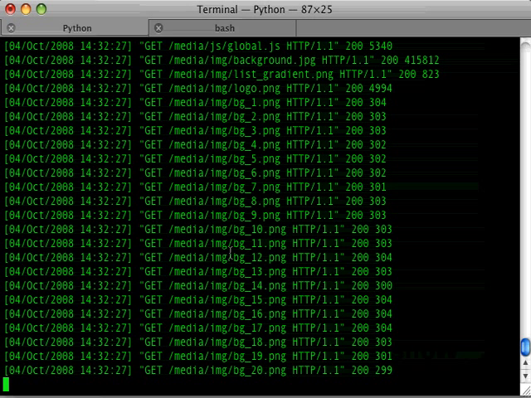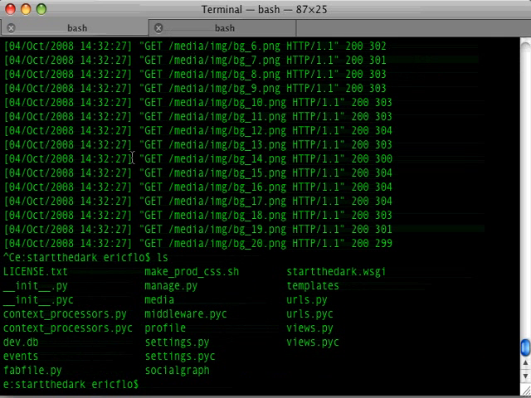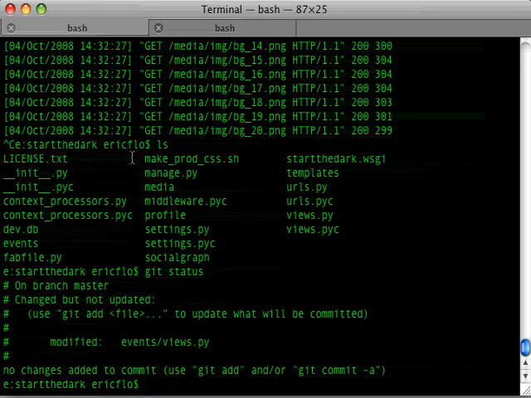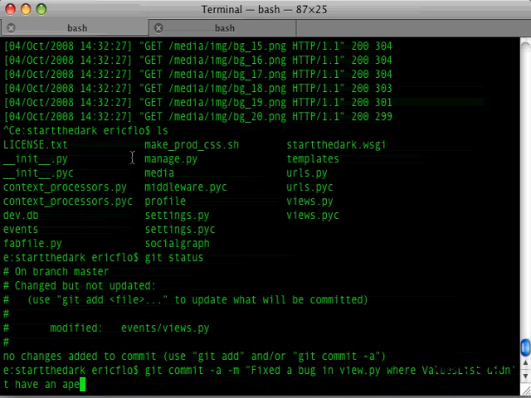Now, this gives me a chance to preview something that we're going to be doing later on, which is I made this change right before I started the screencast. So what I want to do is git status, and it looks like I changed views.py. So I'm going to do git commit, and then the message was fixed a bug in views.py where values list didn't have an append statement.